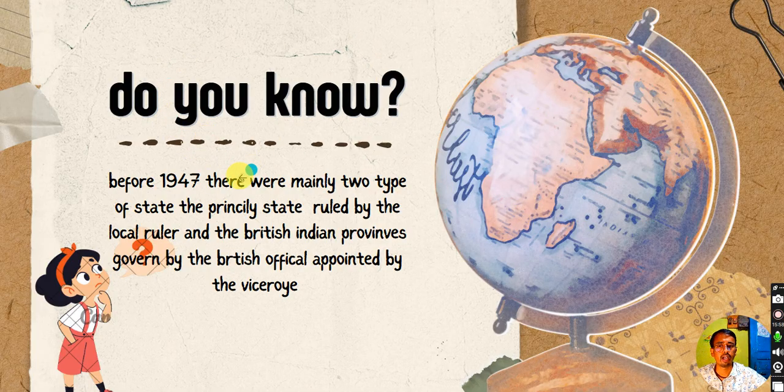Another interesting fact to know is that before 1947 there were mainly two types of states: princely states, which were ruled by local rulers, and the British Indian provinces, which were governed by British officials appointed by the viceroy. Now you might be wondering what happened to these states. Answering this question will lead us into history, but don't worry, we will understand history as well. I will answer this question as well.